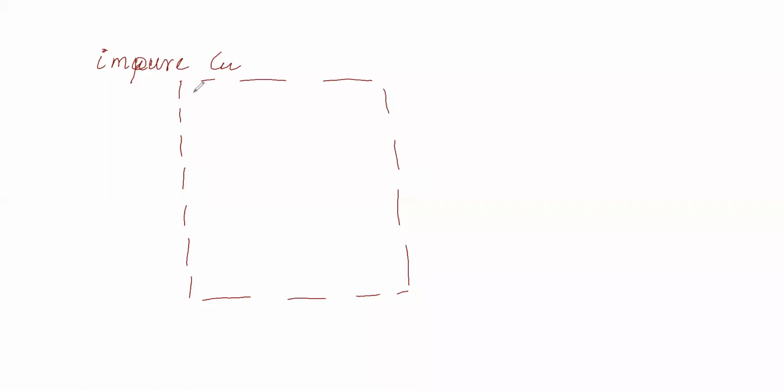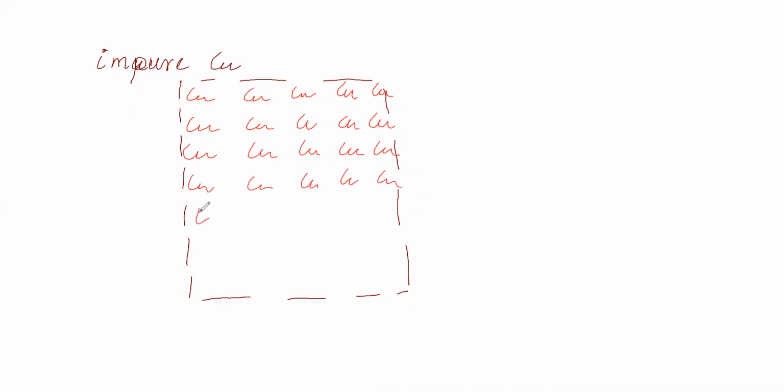So let us write the copper atoms like this. We have written copper atoms.